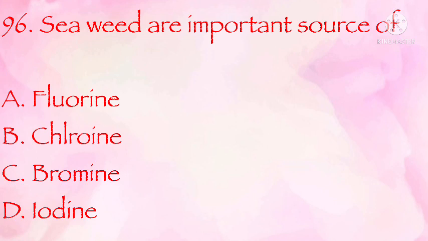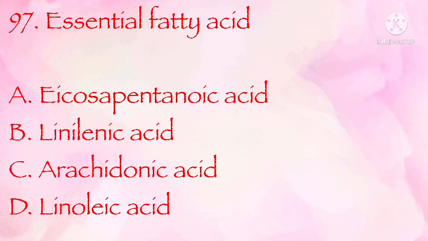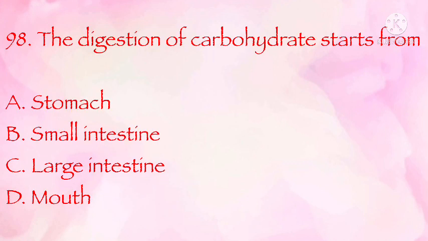Seaweed are important source of fluorine, chlorine, bromine, iodine. The correct answer is D, iodine. Essential fatty acid: eicosapentaenoic acid, linoleic acid, arachidonic acid, linoleic acid. The correct answer is D. The digestion of carbohydrate starts from stomach, small intestine, large intestine, mouth. The correct answer is D, mouth.